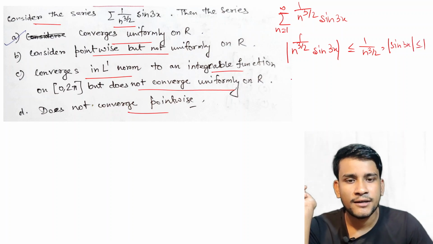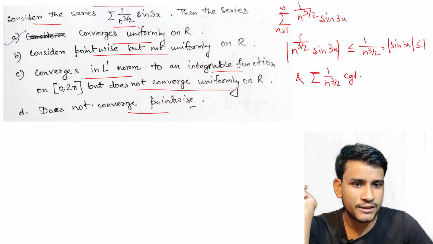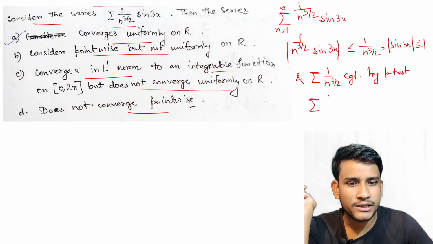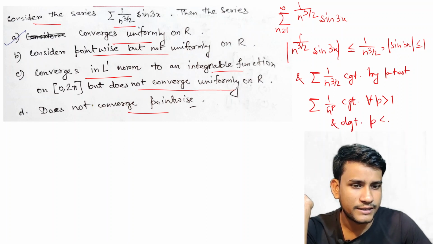And summation 1 by n to the power 3 by 2 is convergent by the p test. I think you all know that summation 1 by n to the power p converges for all p greater than 1 and diverges for p less than or equal to 1.